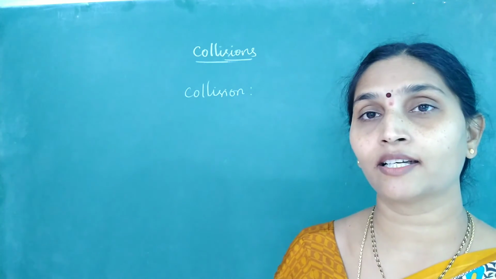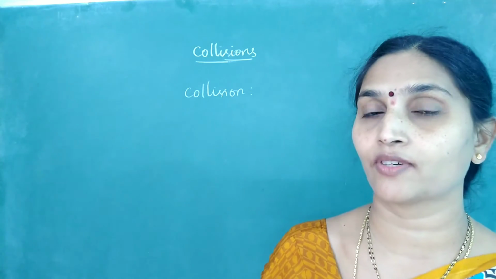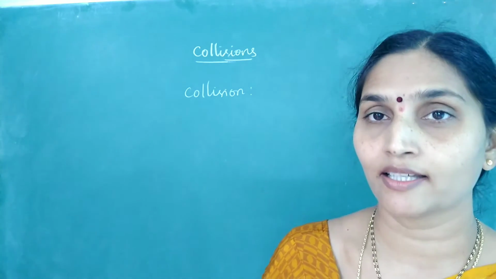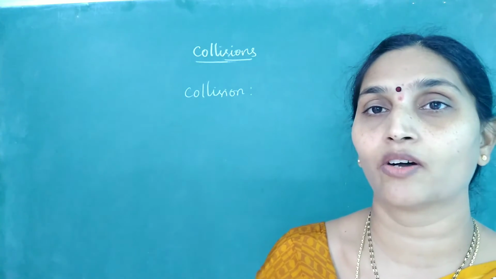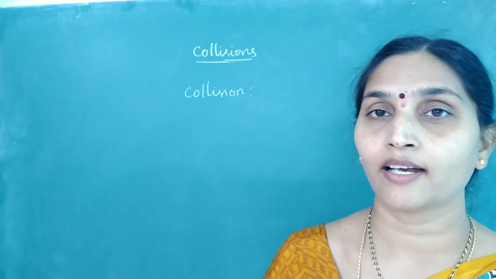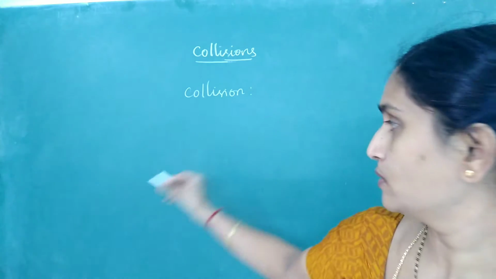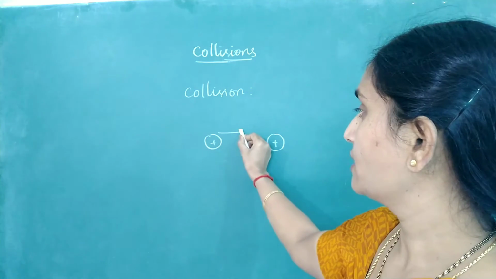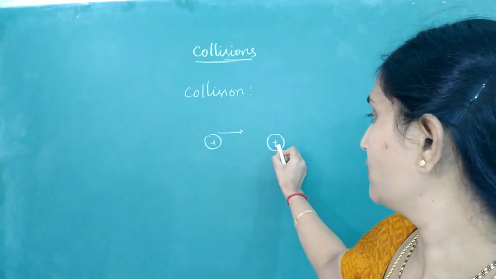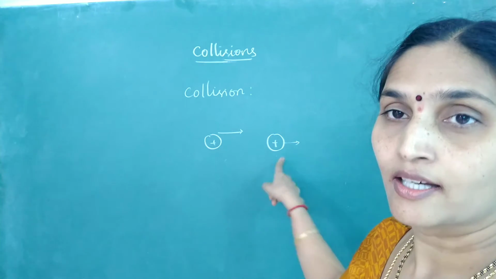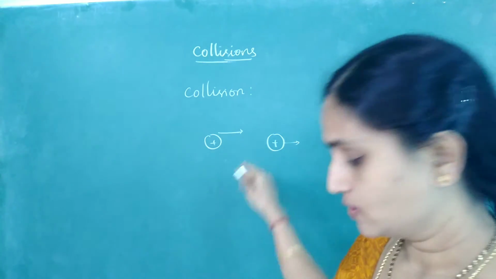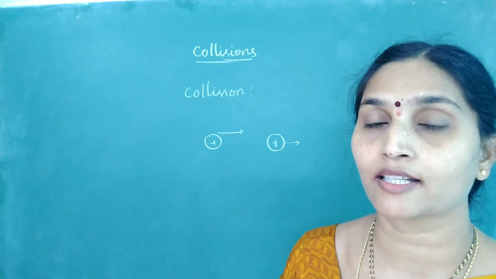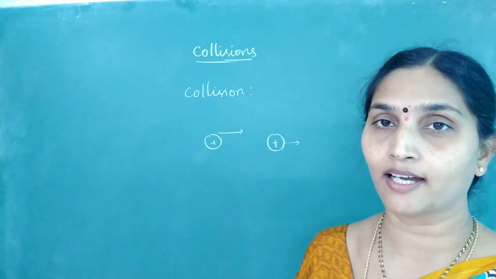It is not necessary that there should be a contact between the bodies for a collision to occur. In day-to-day life, between gas molecules there is a contact. In a collision of a scooter and a lorry, there is a contact. But it is not a compulsion. Say you have two charged particles. When you bring this charged particle close to the other positive charge, we know the momentum of this charge is going to change. So this is also an example of collision. You just remember that during collision, it is not necessary that there should be a contact between one body and another.